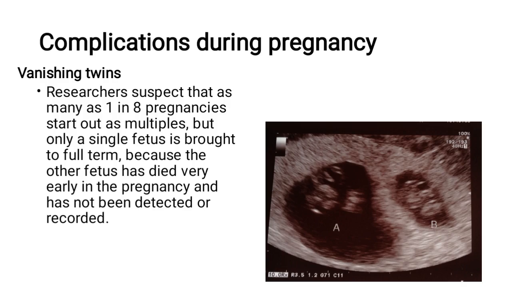First, vanishing twins. Researchers suspect that as many as 1 in 8 pregnancies start out as multiples, but only a single fetus is brought to full term because the other fetus has died very early in the pregnancy and has not been detected or recorded. Researchers suspect that during pregnancy, a multiple pregnancy starts to develop, but as time lapses, only one fetus is brought to completion, and the remaining fetus has died very early in the pregnancy.